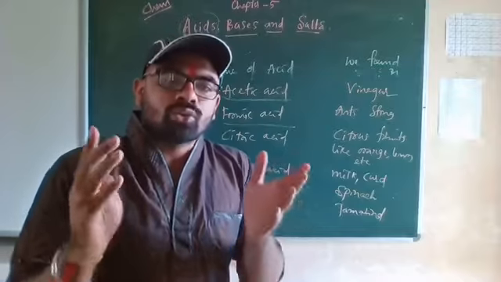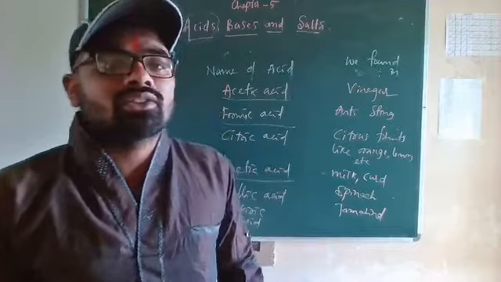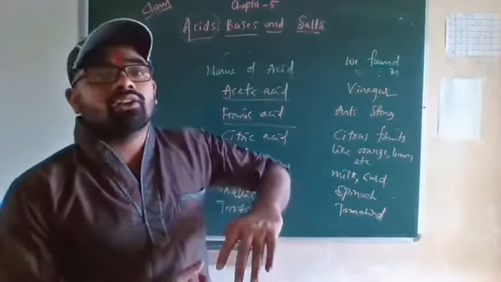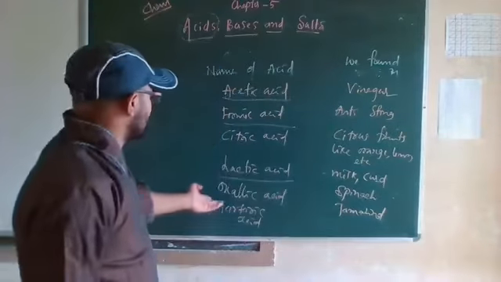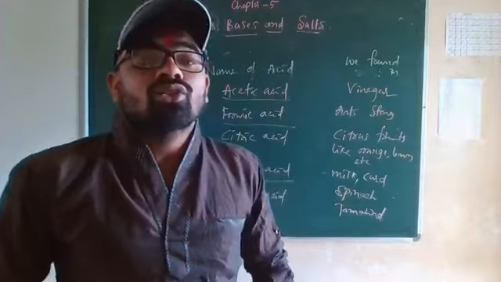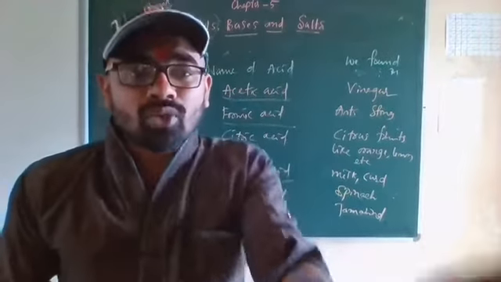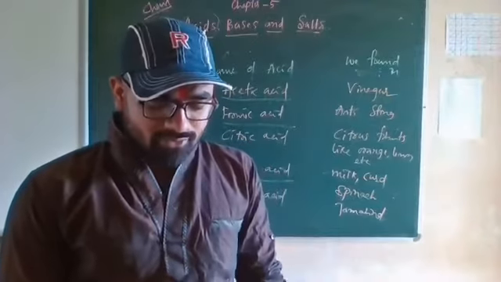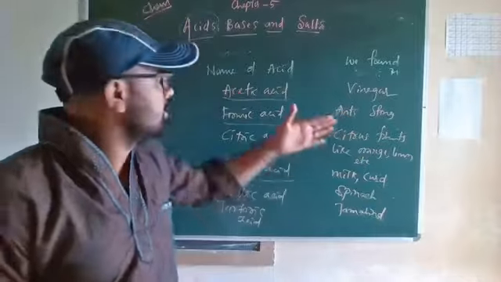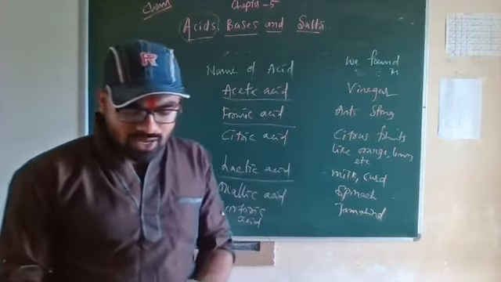Which is the acid found in curd? They will ask, and you have to answer lactic acid. Which acid is present in lemon? Say citric acid. Oxalic acid is present in spinach, and amla we can say also. So these are the acids present in different food items.